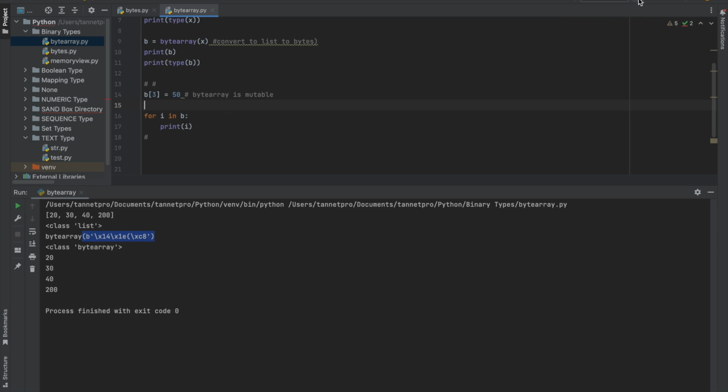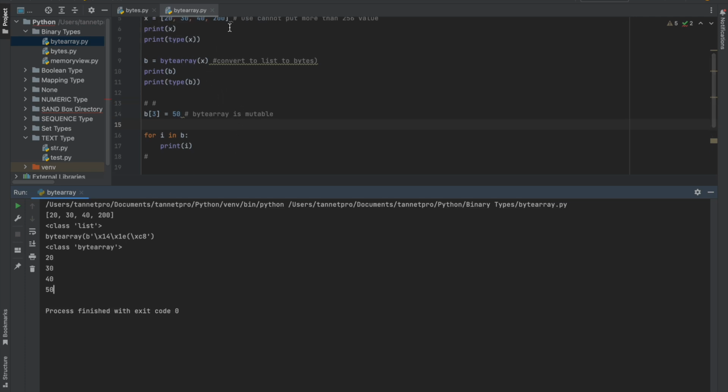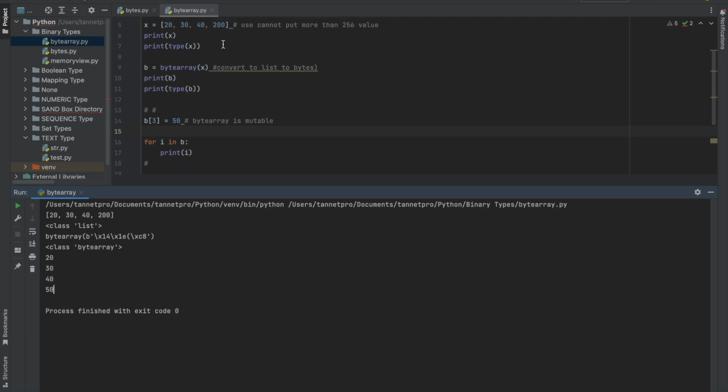Let me run this out. Yeah. Oh, it works. So 20, 30, 40, 50, right? So 200 has been converted to 50. So I can edit. So bytes is immutable, and byte array is mutable. Now I'm able to edit this value, right? I can change this value. I have changed it this way using this command.